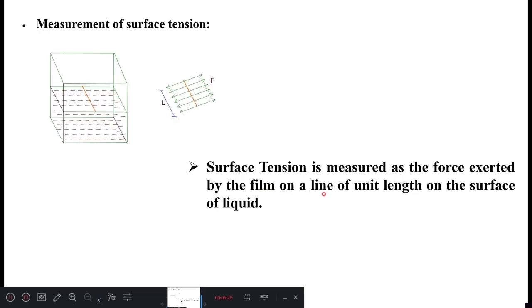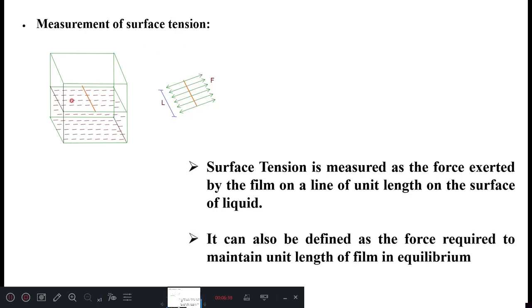So like this, if you take a liquid surface and draw an imaginary line on the liquid surface like this, a force will be acting in the opposite direction like this. F will be acting in the opposite direction along the length L.